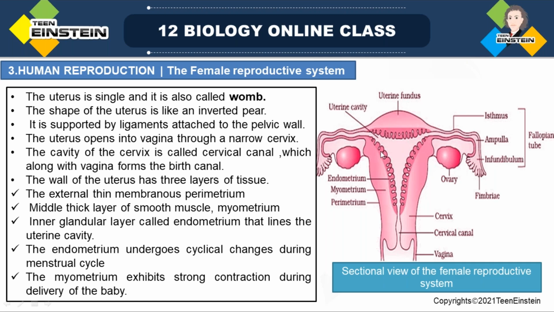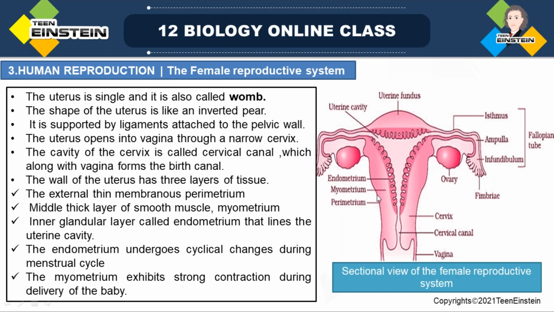And the inner wall, you can see, is the endometrium. This is a glandular layer. That means it has some glands or the products of glands. Got it? So the inner wall is called the endometrium, a glandular layer, meaning it has glandular products. The outer wall is the perimetrium, and the middle layer is the myometrium.